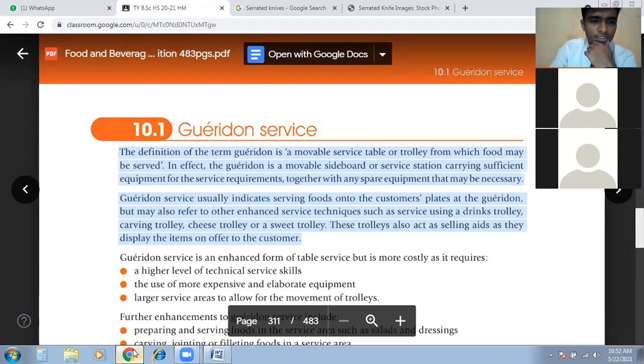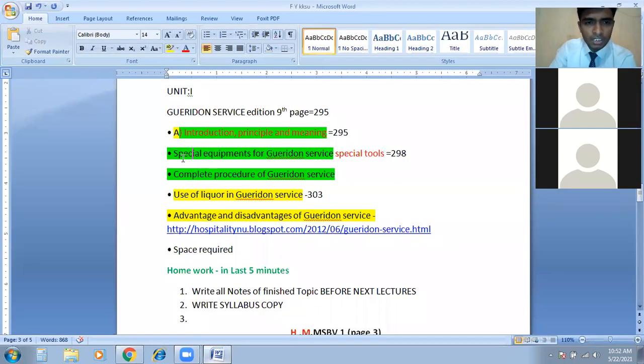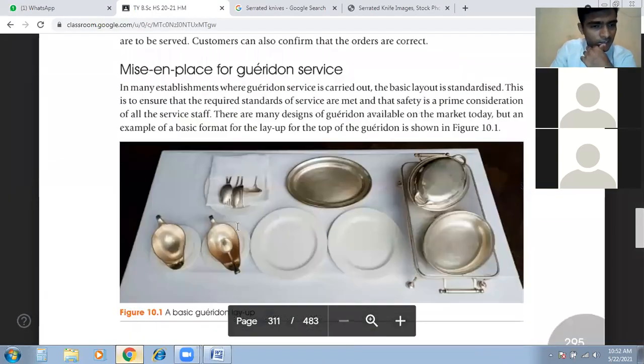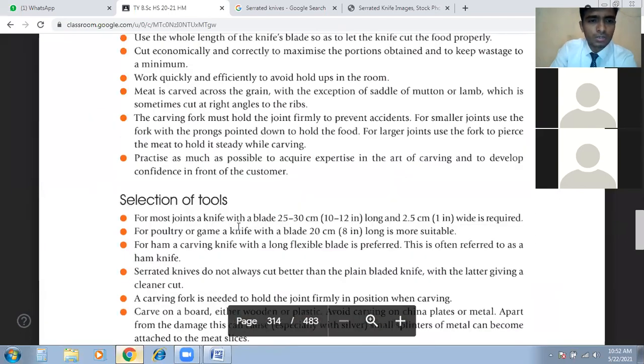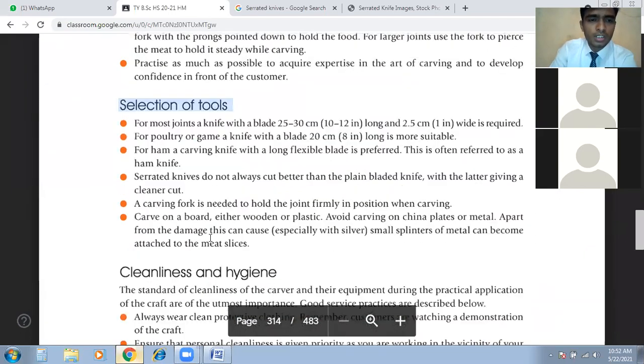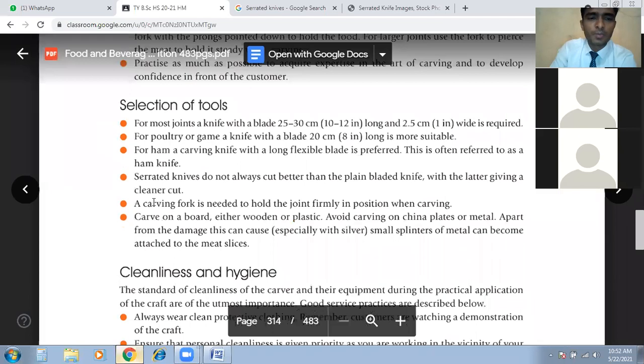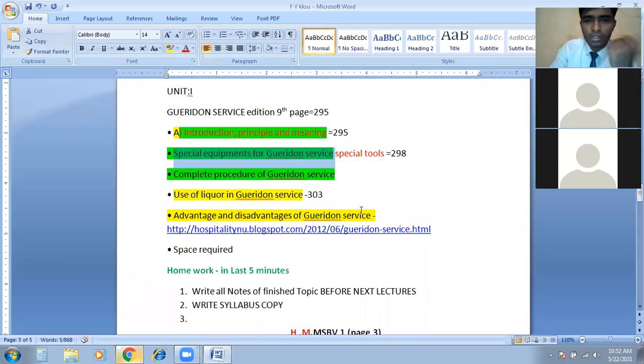This is the introduction, and then the special equipment for the garrison. Special equipment is tools. See here, tools. Selection of tools. So these 3 or 4 points you have to write there. Make it short. It is for making your own notes, understand?